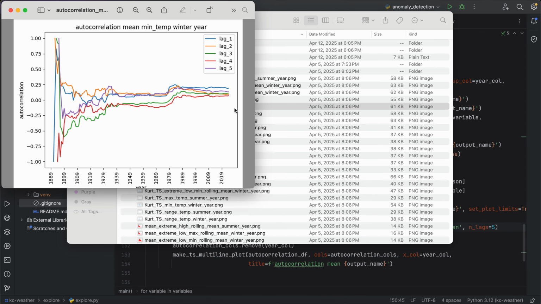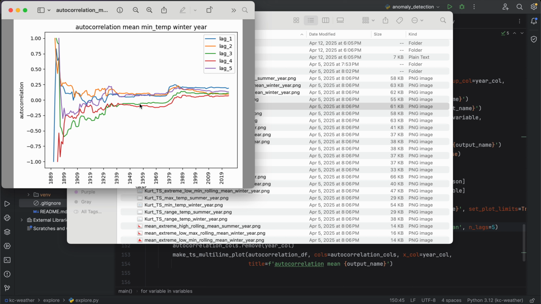So let's look at just the mean temperature. We have the different lags, and we can see that really it's just noise to start out with, and this is to be expected. You're going to need several observations before an autocorrelation becomes stable. But we can see that there is kind of a bump here around 1985 or so, where things change a little bit. And you could potentially make the case that these are trending towards zero, so that weather over time doesn't do a good job of predicting weather in the next year.